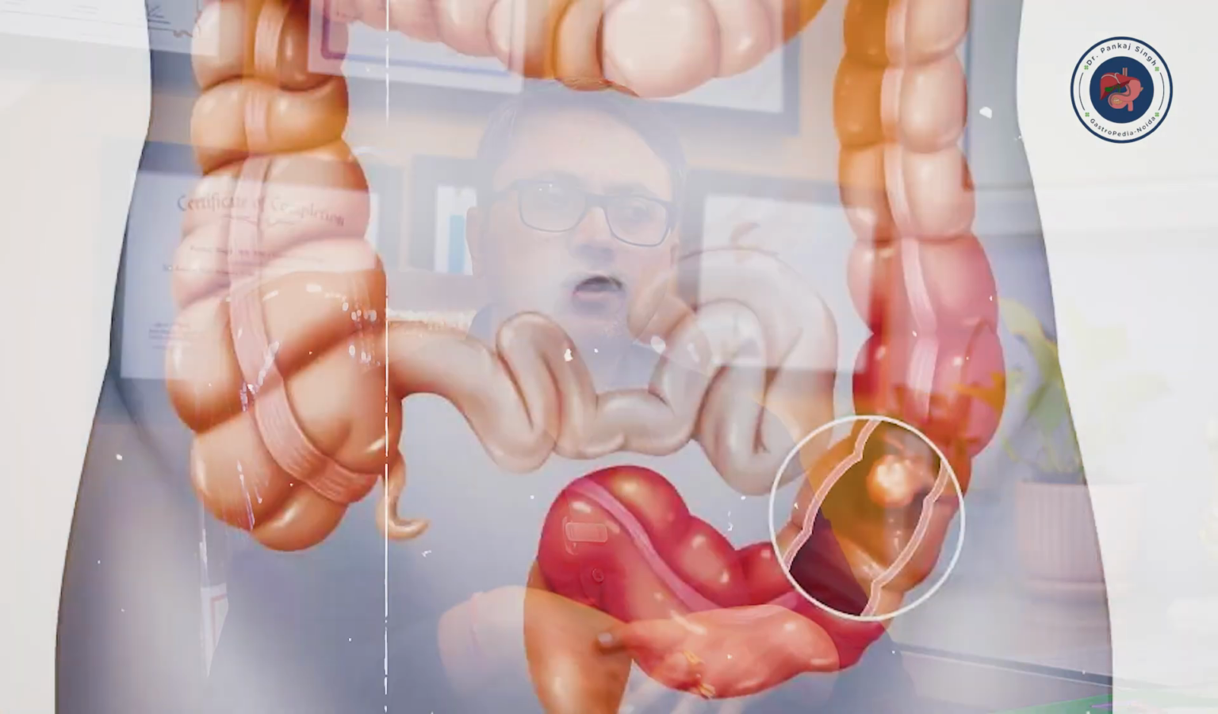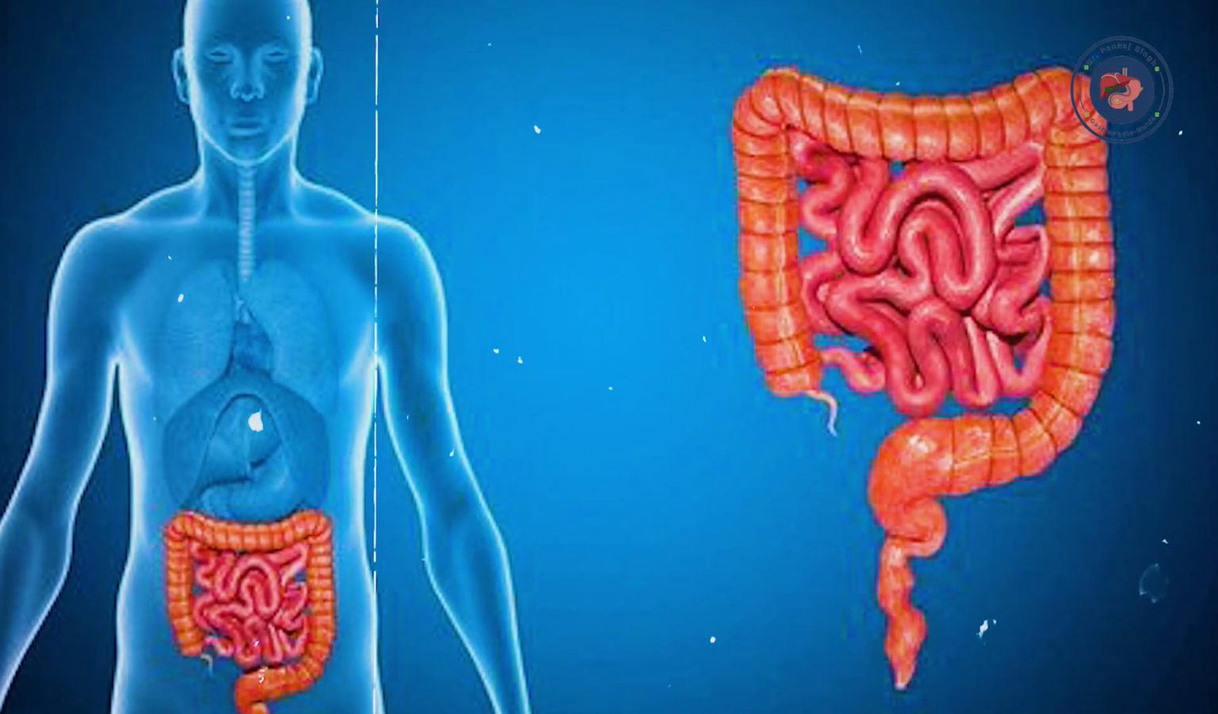And there are certain specific complications of Crohn's disease, like obstruction in the intestine and fistula formation in the intestine. They can be specific to Crohn's disease. In ulcerative colitis, there can be megacolon, that means dilatation of the intestine, leading sometimes to perforation and peritonitis.